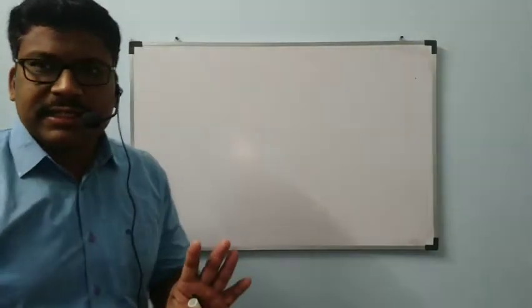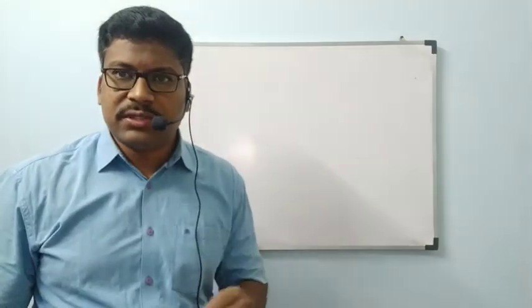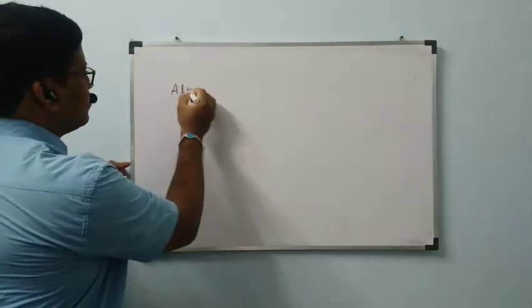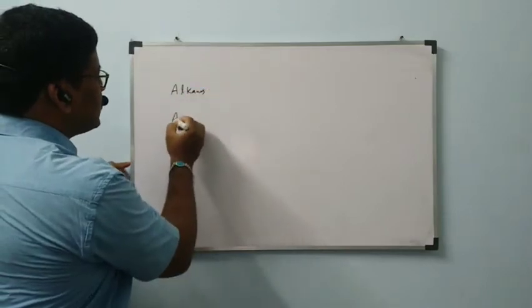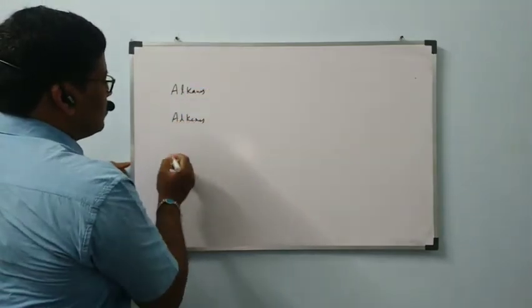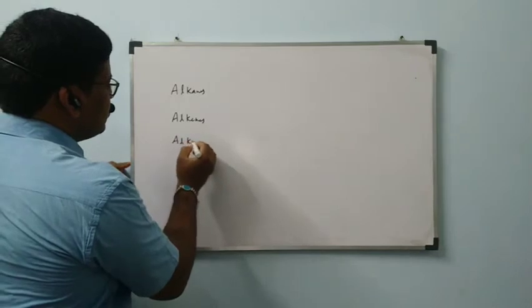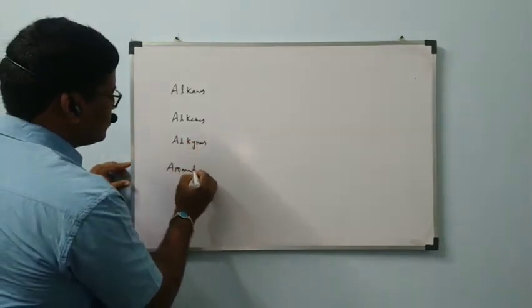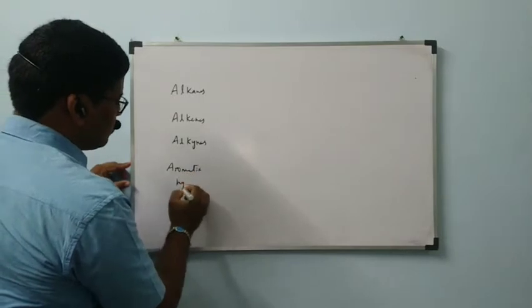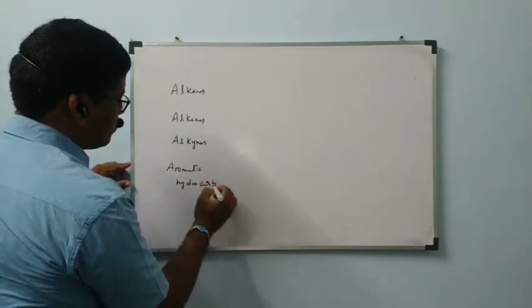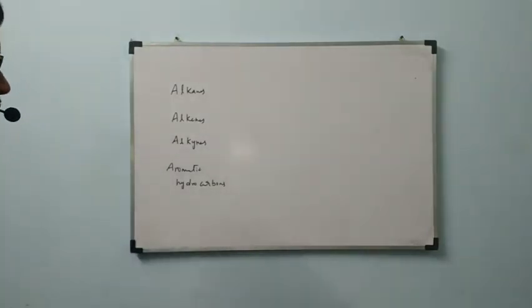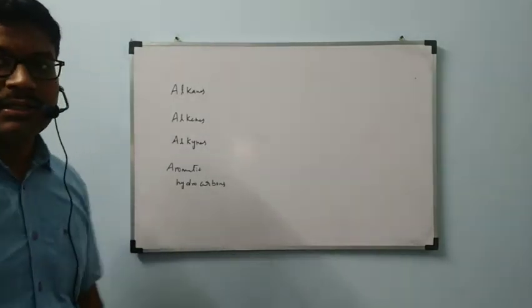We have four categories under these hydrocarbons that we are going to study in this chapter: alkanes, alkenes, alkynes, finally aromatic hydrocarbons. Alkanes, alkenes, alkynes and aromatic hydrocarbons.